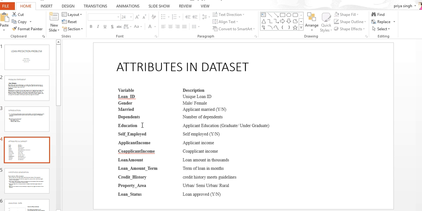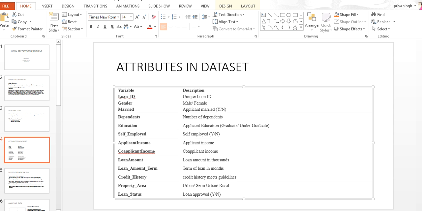This is my data set. There are 13 variables, including loan status, which we have to predict, and property area, credit history, applicant income, co-applicant income, and various other information.